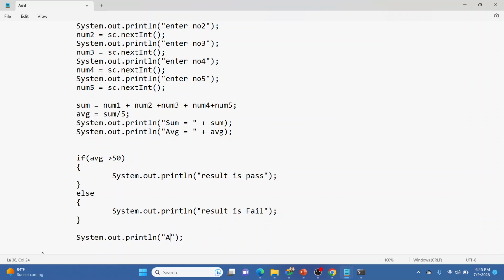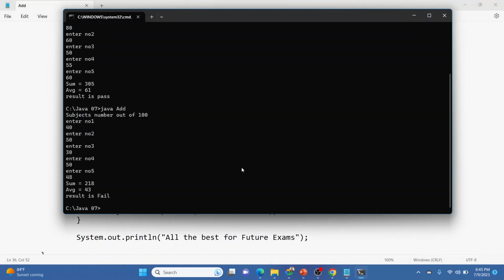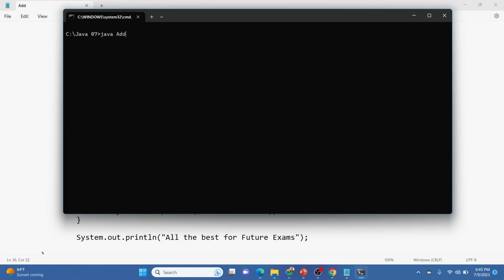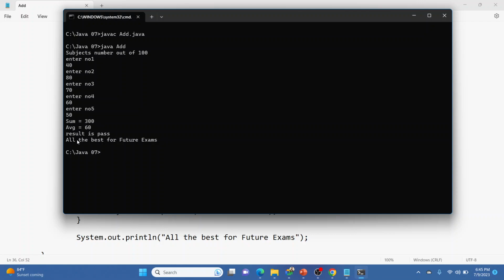We can print over here, all the best for future exams. So what it can do, we can check again: 40, 80, 70, 60, 50. So average is 60, pass. Again, all the best for the future exam.